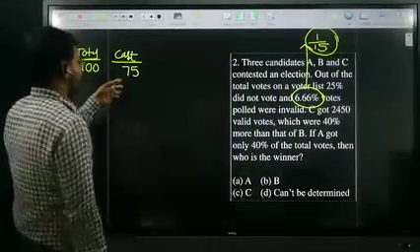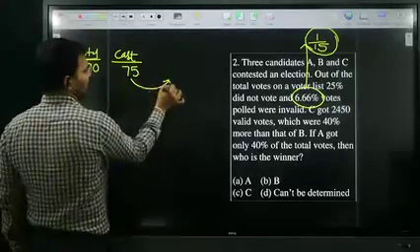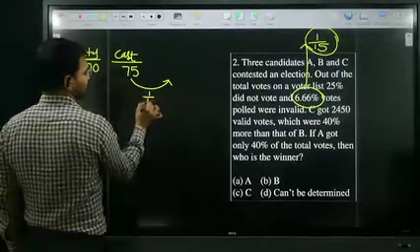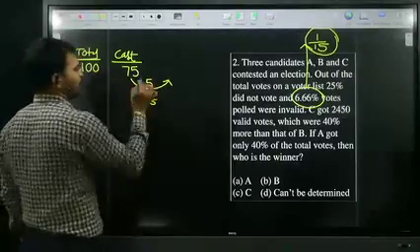So 1 by 15 of 75 is 5 votes declared invalid.